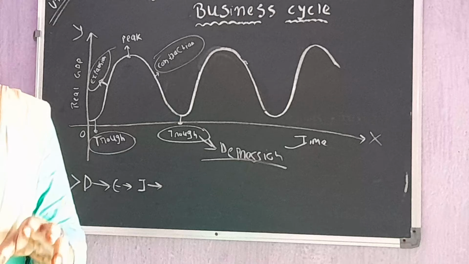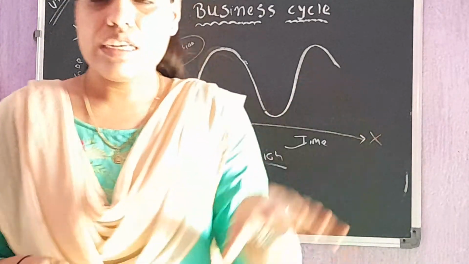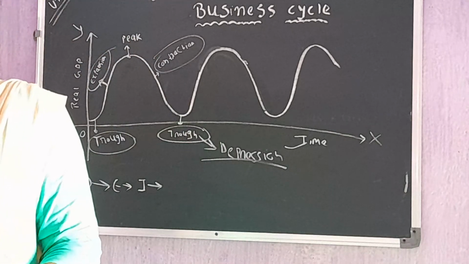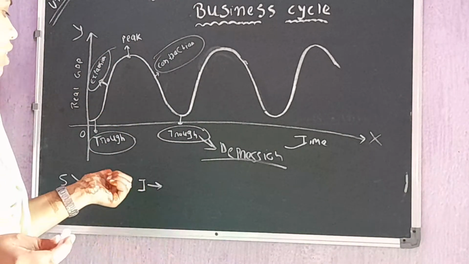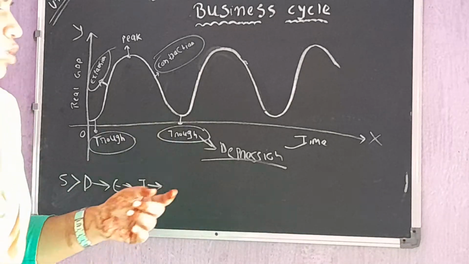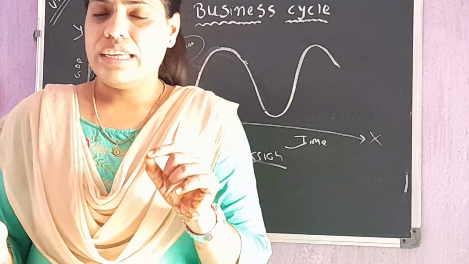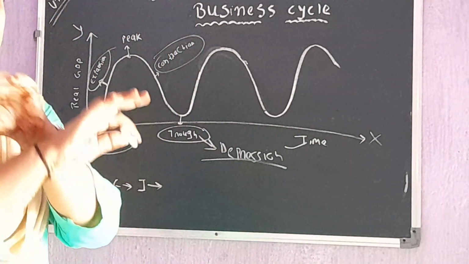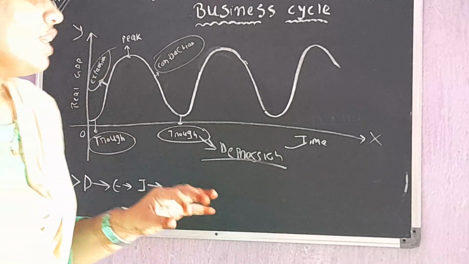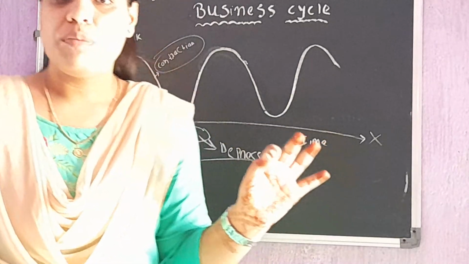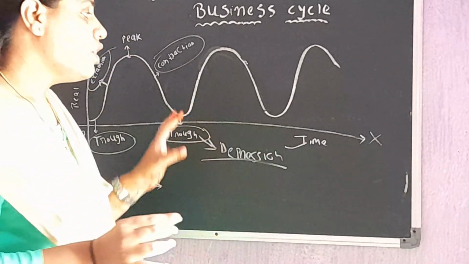The producer will just decline their investment. When they decline their investment, again there is going to be less demand for factors of production. So this cycle will continue. Okay, and there is going to be a point whereby the general price level comes to its lowest. There is very sluggish growth in the economy. So this point is known as severe recession, depression or trough.